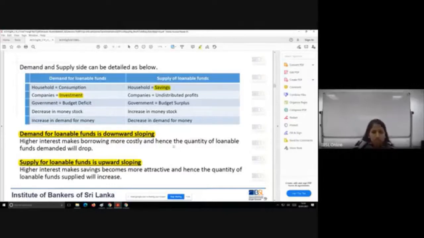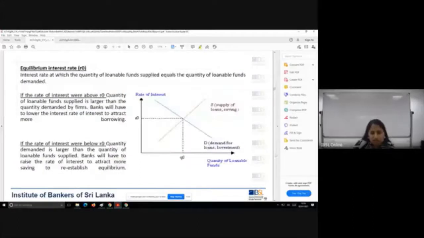Based on that, we arrived at this diagram where we saw an upward sloping supply curve and a downward sloping demand curve determining the equilibrium interest rate. Then we saw, if the market interest rate is higher than the equilibrium interest rate, if it's over in this area, what happens?